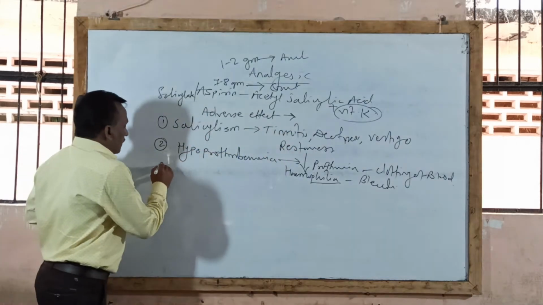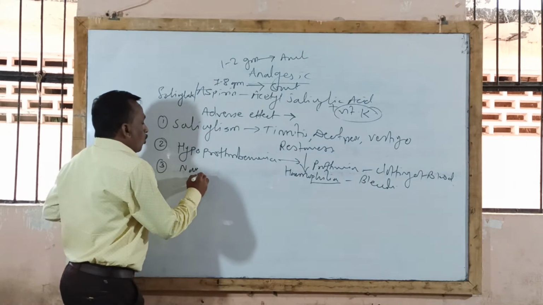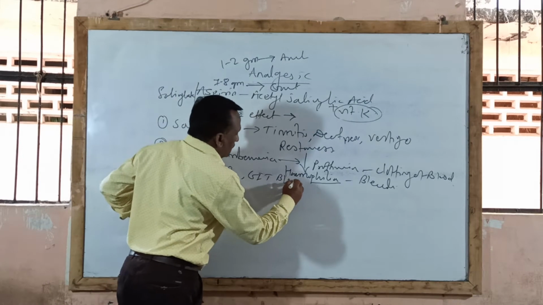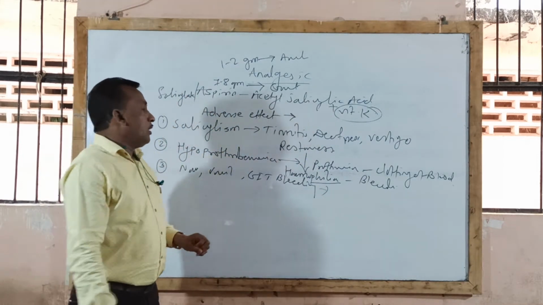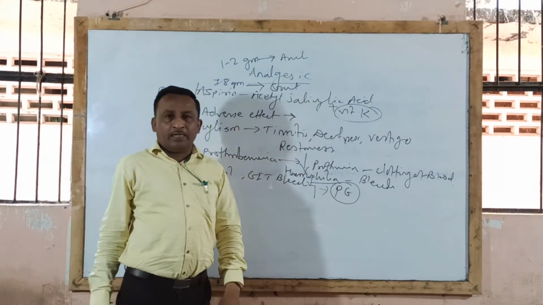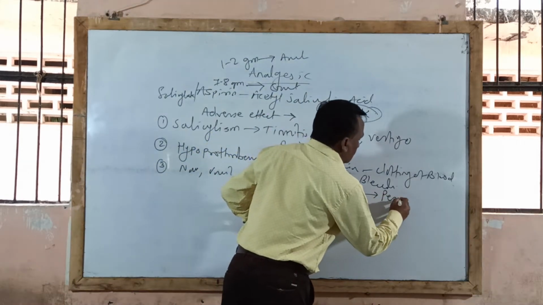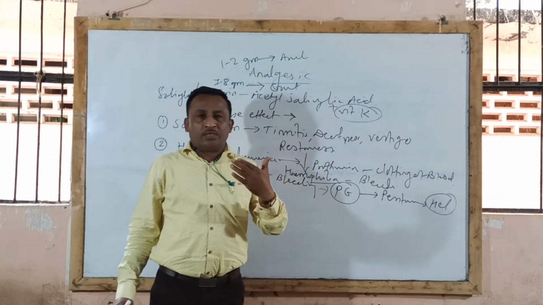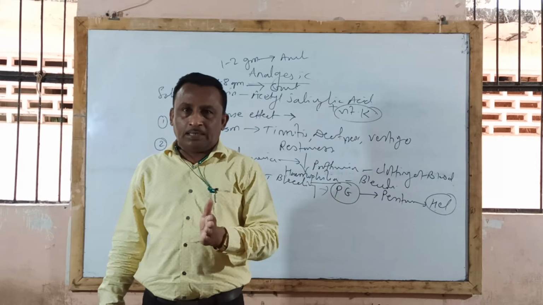Another side effect or adverse effect is that it leads to nausea, vomiting, epigastric distress, or GIT bleeding may occur, or an internal hemorrhage condition may take place. This is because of what? Because it acts by inhibiting the synthesis of prostaglandin. When prostaglandin synthesis is inhibited, parietal cell activity increases and that leads to increased gastric hydrochloric acid secretion. Excessive gastric hydrochloric acid secretion leads to peptic ulceration.